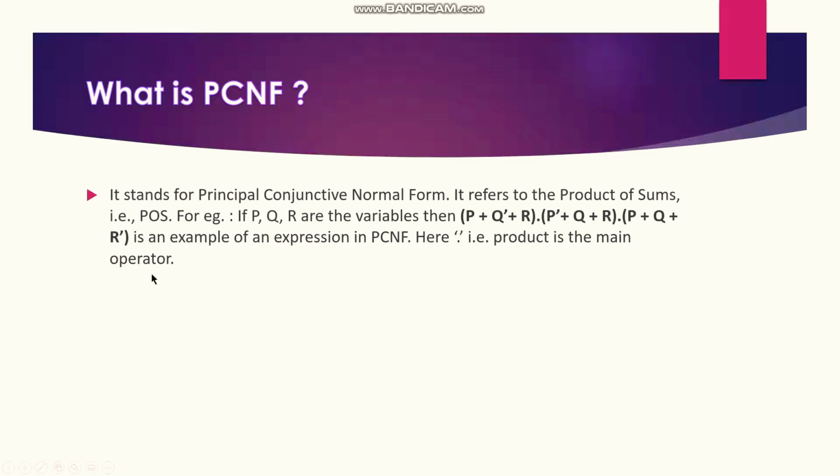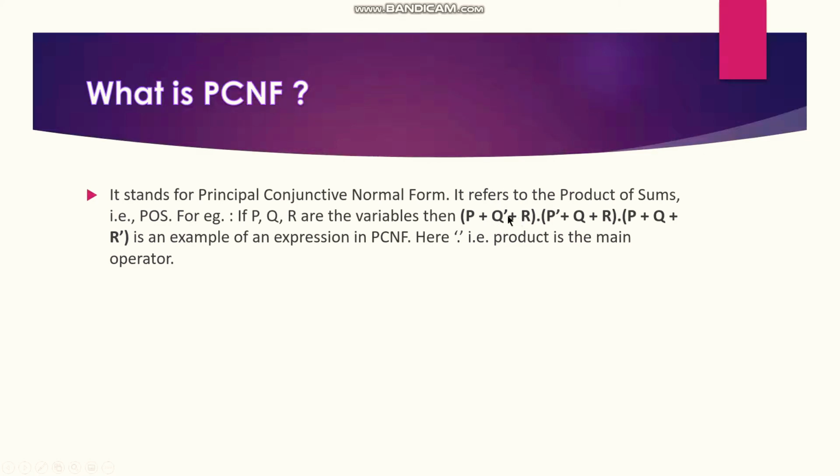Okay. I forgot to tell you, it might be a confusing part, but the key difference between PCNF and CNF is not so much. A little bit, but not so much. PCNF and CNF are both the same, only some little changes are required. And the example size is also not to be considered. Here three variables P, Q, R are used.